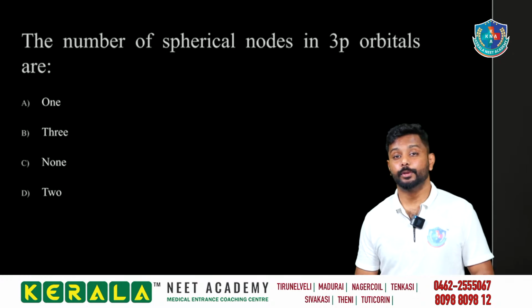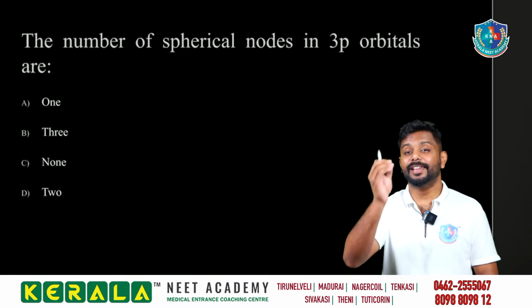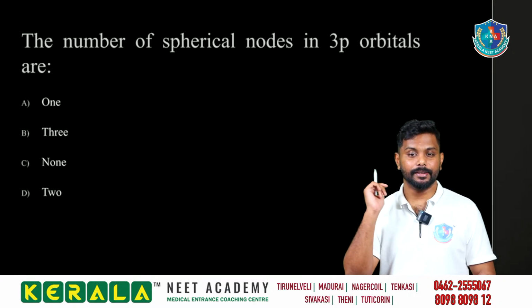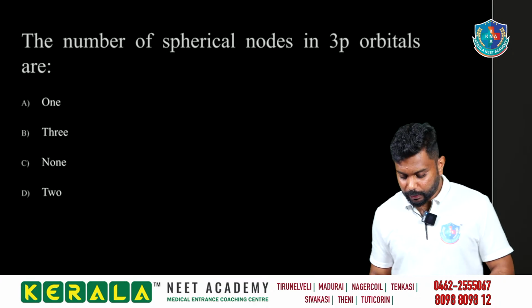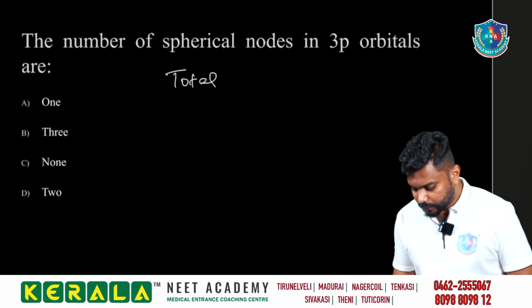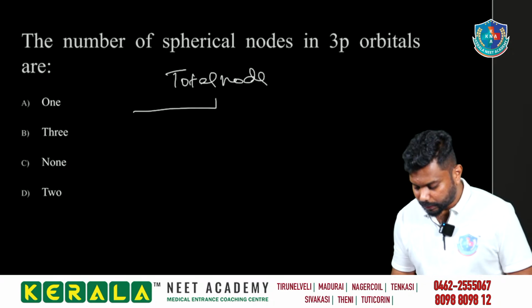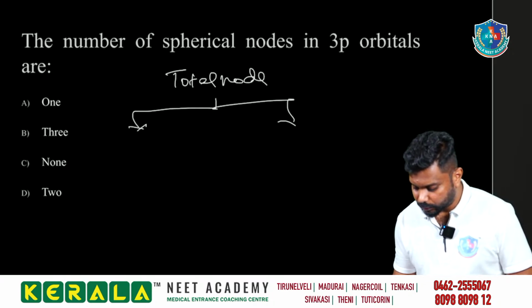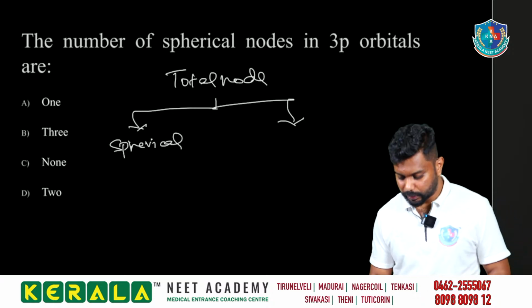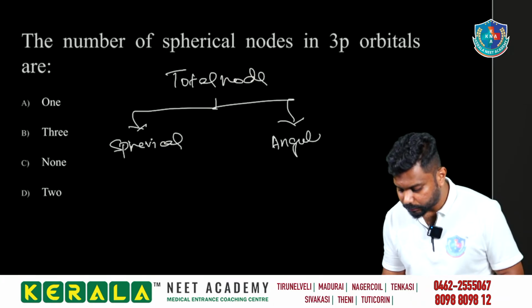What is a node? A node is where we cannot find the electrons. That is what we call a node. So in an atom, we can have different nodes, and the total node consists of two kinds: a spherical node, or radial node, and the angular node.